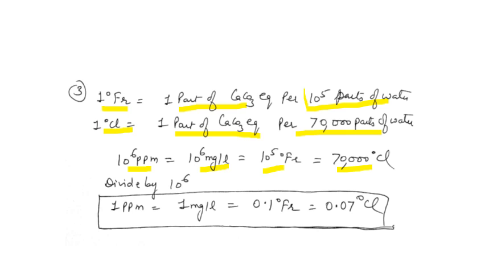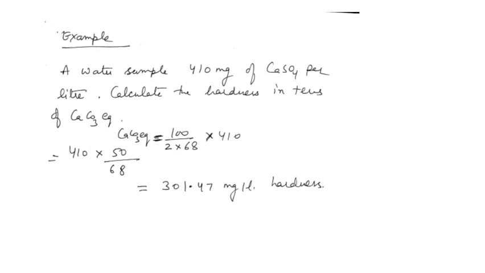So if we divide by 10 to the power 6, what do we get? We get 1 ppm is equal to 1 milligram per liter, is equal to 0.1 degree French and 0.07 degree Clark. So this is the relationship between all the units of hardness, and we can express the hardness in all the units. So let's see an example of how to calculate the hardness of a water sample.